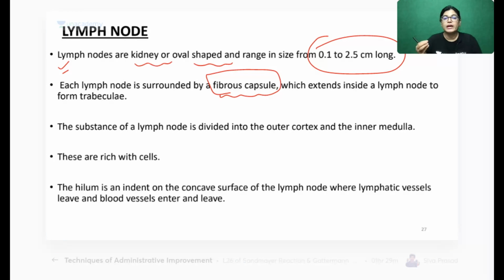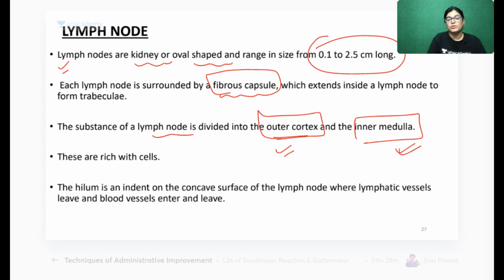So a lymph node has an outer covering which is called the fibrous capsule. Inside, from the fibrous capsule, septa go inside the lymph node and these are called trabeculae. What are they called? Trabeculae. The whole substance of the lymph node is divided into outer cortex and inner medulla. Lymph node is rich in cells. So many lymphocytes and cells are lying there.